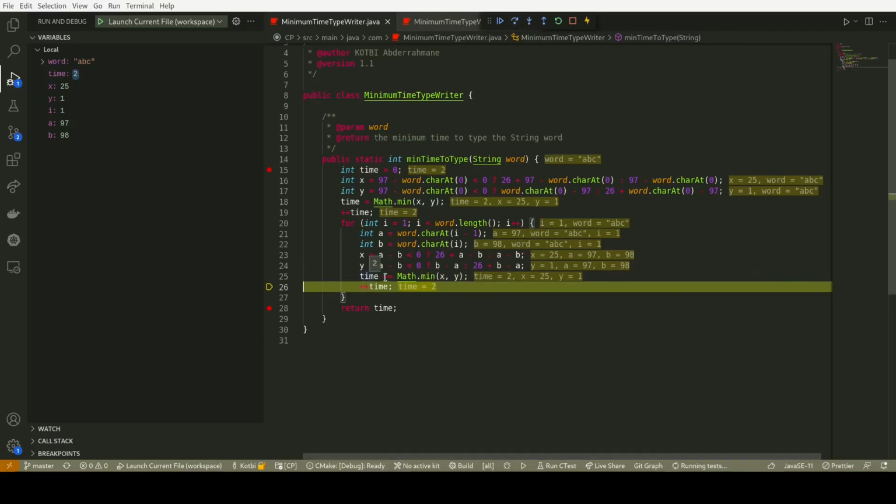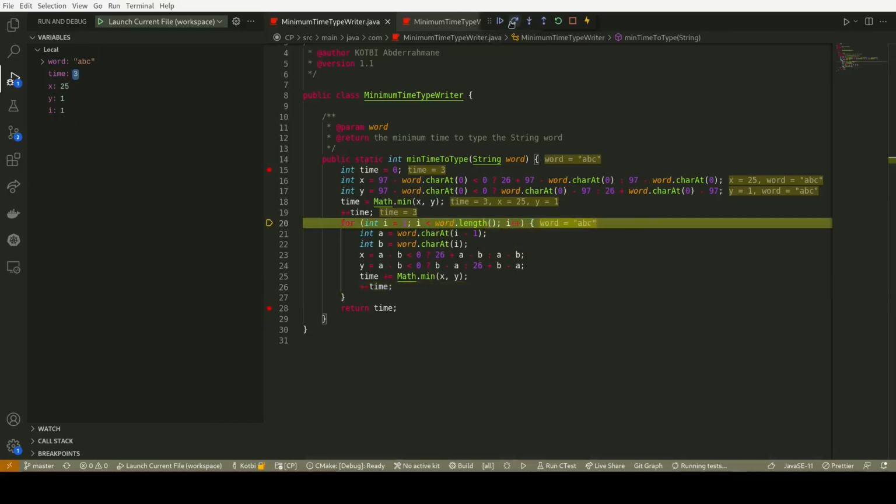Sorry, I forgot in LeetCode to add the plus here. We need to add to time the minimum time that we need in this iteration, on top of how much time we already used to reach this new character. Now we have, as you see here, time gets the value 3. Now we are going to the next iteration and see how much time we need.